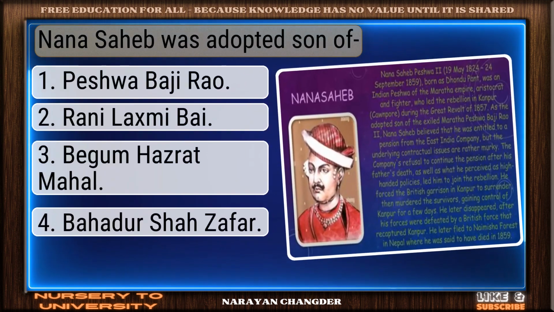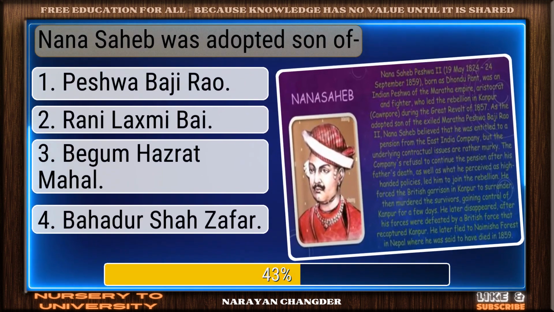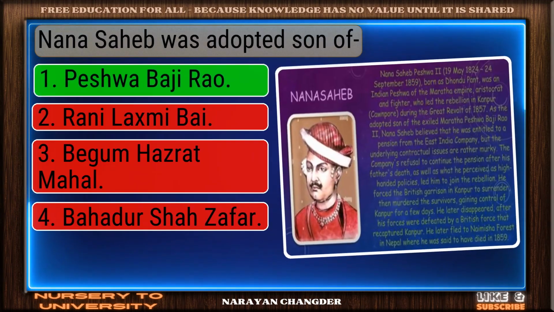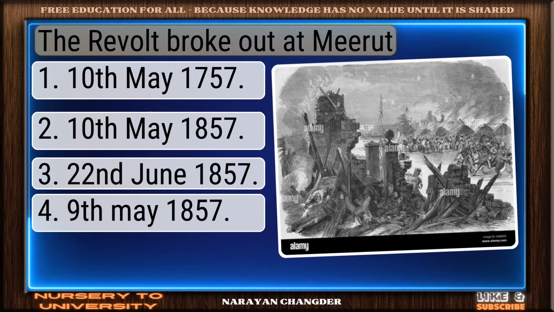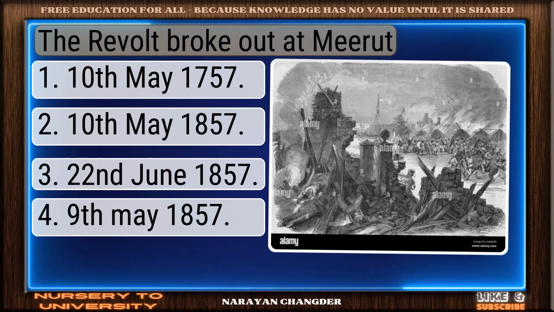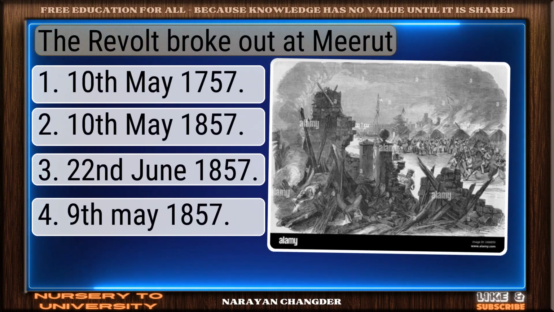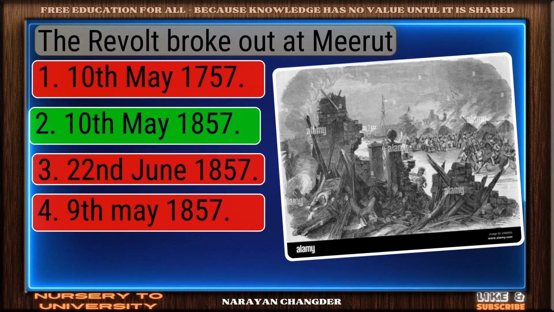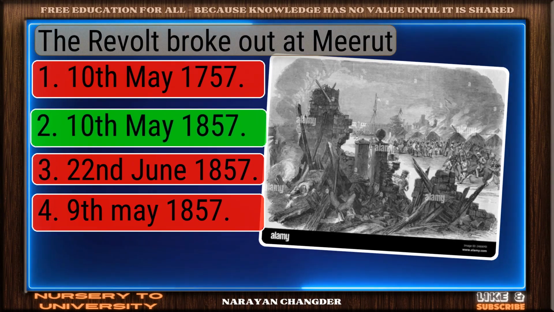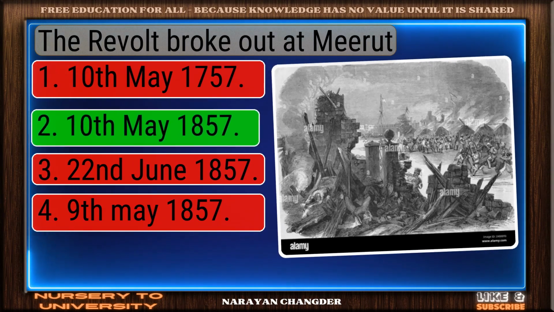Question number 147. Nana Saheb was the adopted son of. Nice work. You chose Peshwa Baji Rao and it is correct. Question number 148. The revolt broke out at Meerut on. Smart move. 10th May 1857 is an accurate answer.